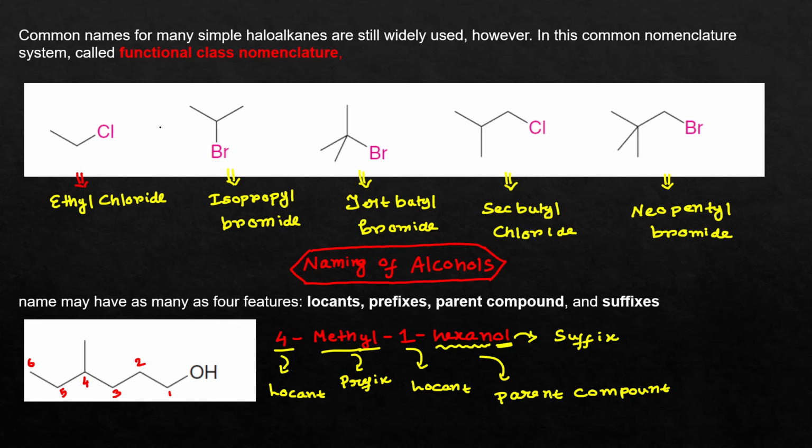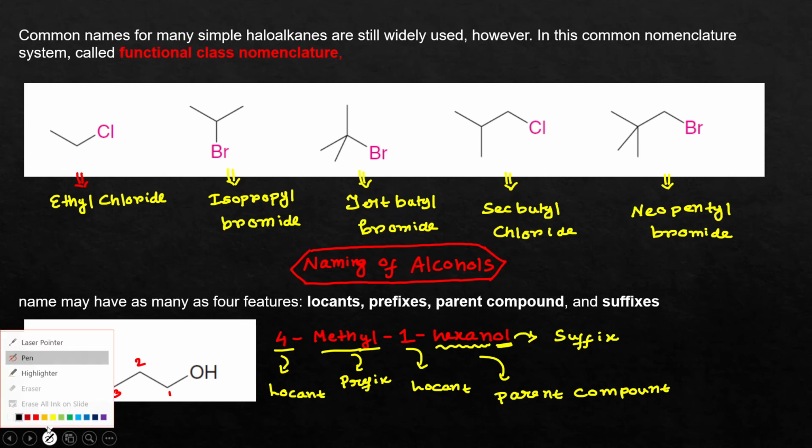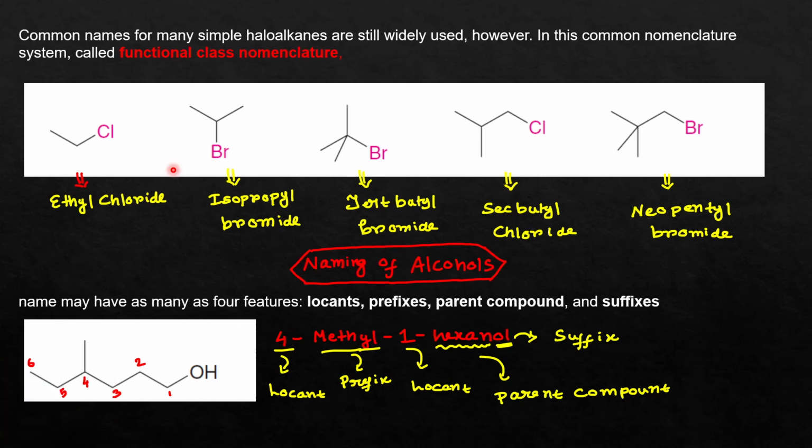Now here I am going to discuss some of the common names that are used for some of the haloalkanes that are still widely used. These are not IUPAC nomenclature, but they are widely used. Now this is the ethyl group. So when the halogen atom is attached with this ethyl group, it is called ethyl chloride.